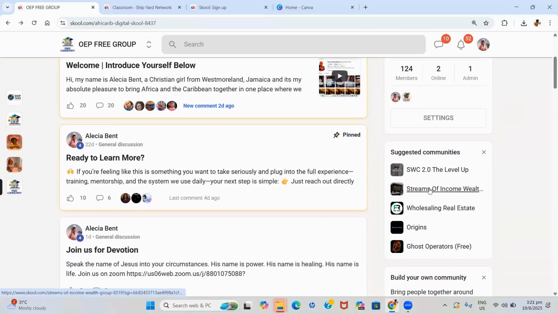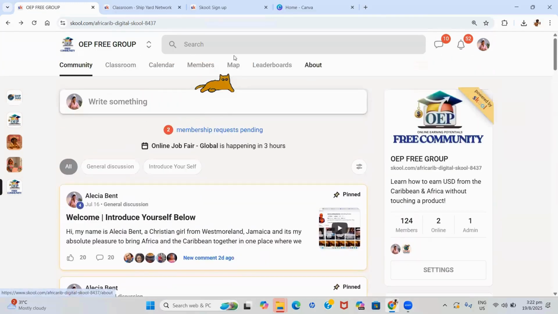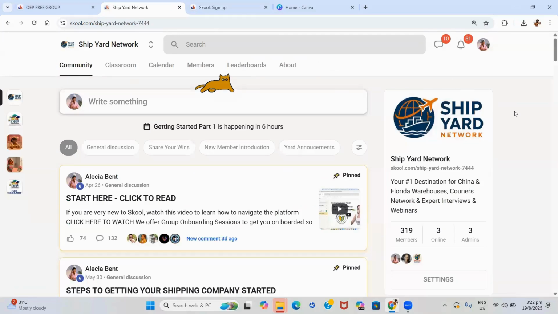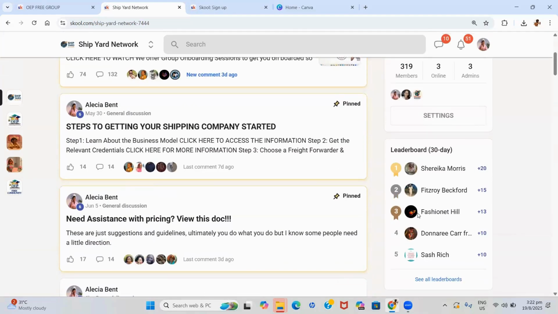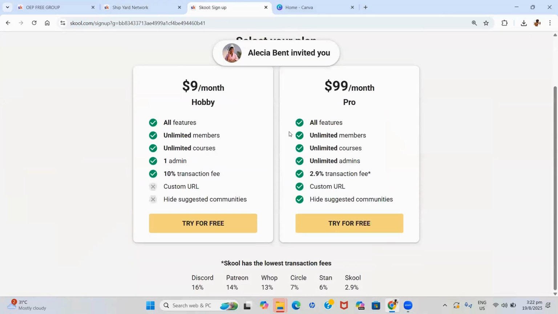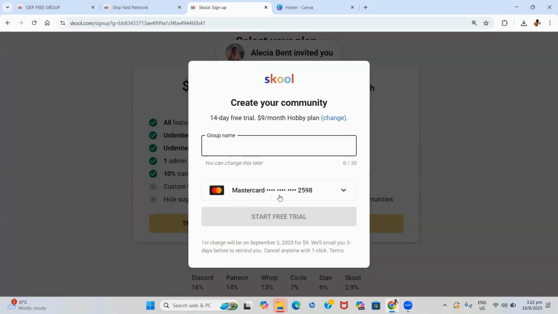So within your Skool platform, it is basically promoting other person's community within your platform. If you are on the $99 plan, it does not have the banner, and it does not suggest other communities. It basically gives you a leaderboard instead, right? So you can choose any of the platform that you want, and you can get a 14-day free trial. My card is already attached to mine, so all I basically need to do is to choose a group name. So I'm going to say YouTube test.